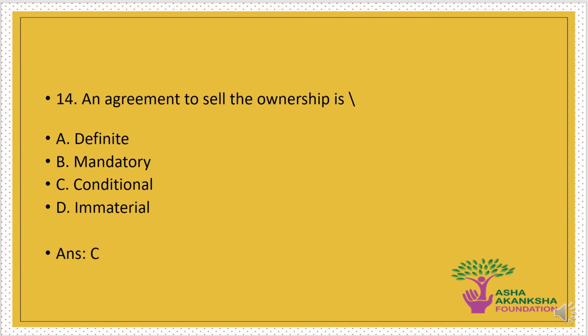The next question is an agreement to sell. The ownership belongs to which of the following? Options are A. The ownership is definite, B. The ownership is mandatory, C. The ownership is conditional, or D. The ownership is immaterial in agreement to sell. The correct answer to this question is option C. That is, during an agreement to sell, the ownership is conditional to the transaction.